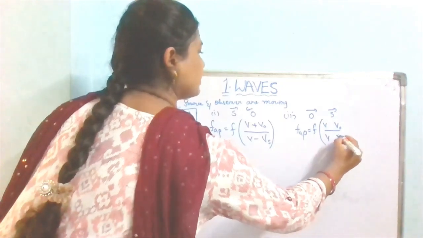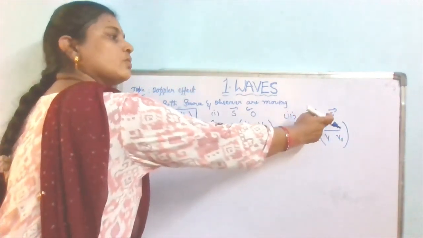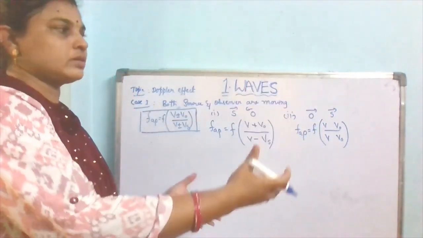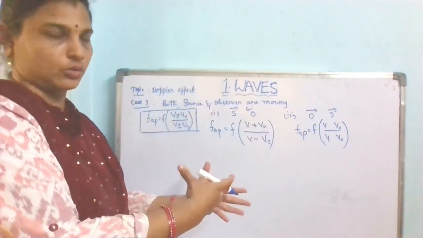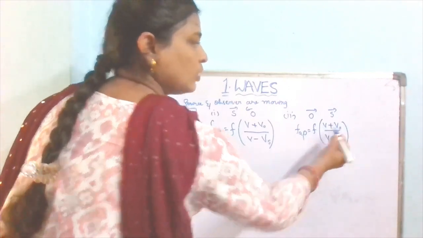Here the observer wants the high pitch sound, that means high frequency sound, so he wants to increase v plus v0.